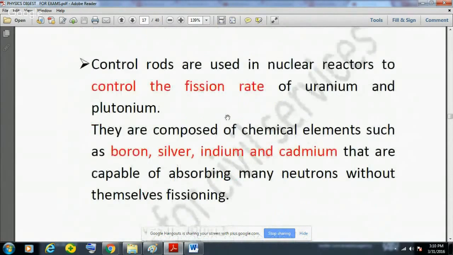Another component in nuclear reactor is control rod. They are used in nuclear reactor to control the fission rate of either uranium or plutonium. Uranium and plutonium are the fuels of the nuclear reactor, and moderator is used to slow down the speed of the neutron. Control rods are used to control the fission rate of uranium and plutonium.